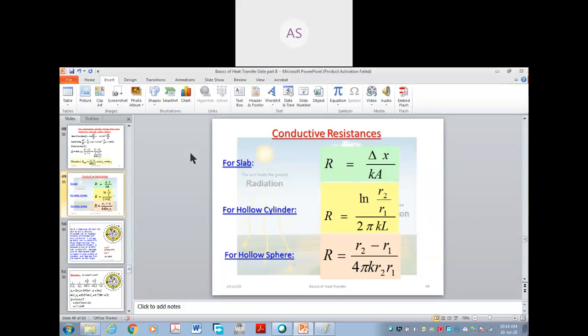Last lecture I told you to remember the formula. You have to take Ix or L upon here.